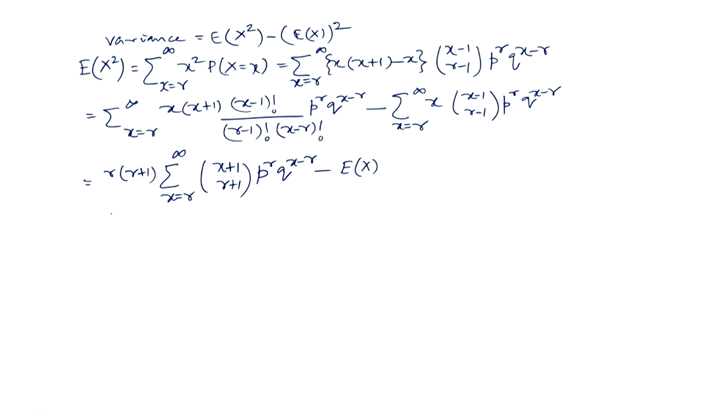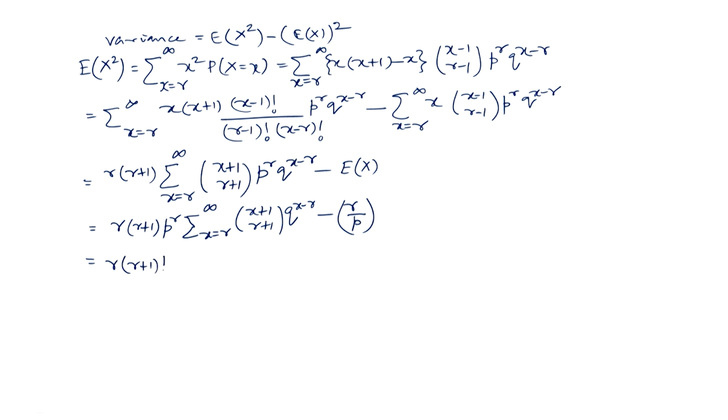Now, here what do we get? P to the power r again is independent of x. So, I write it r into r plus 1 p to the power r. And then we have sigma x equal to r to infinity, x plus 1 C r plus 1 q to the power x minus r, minus r by p, the value of x.